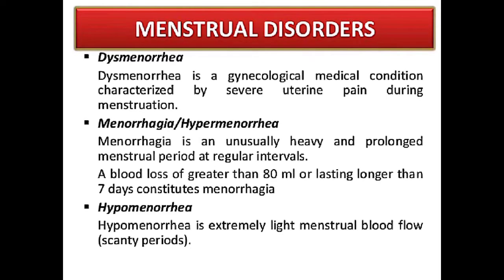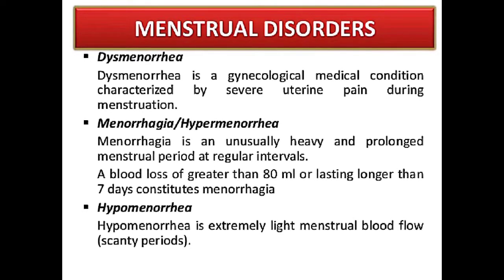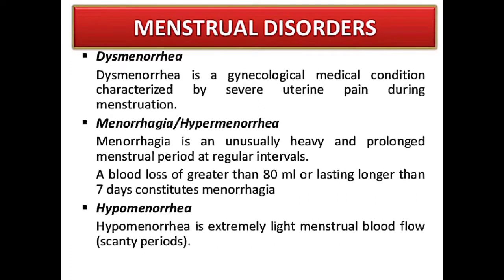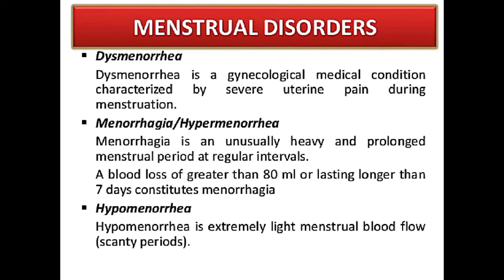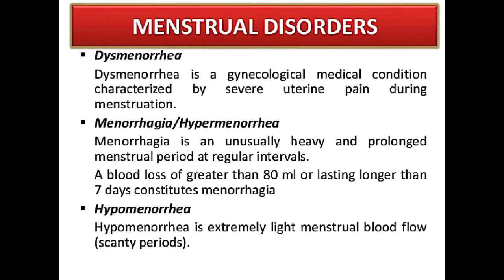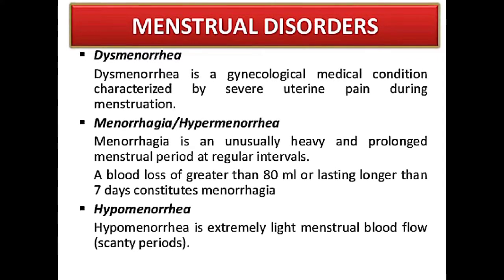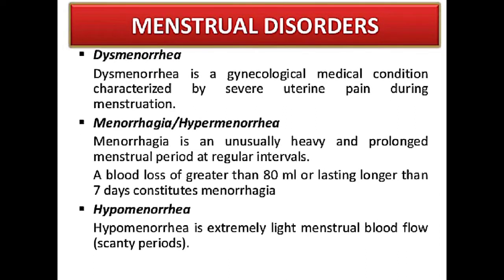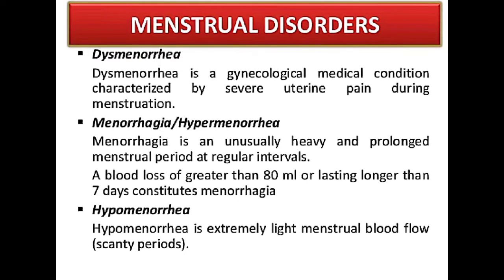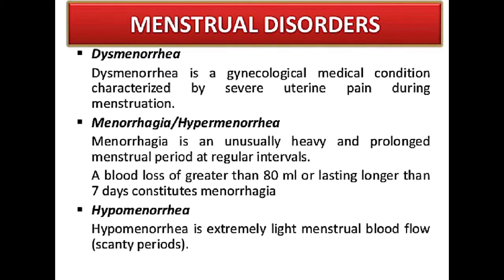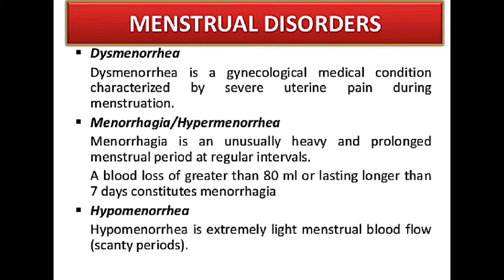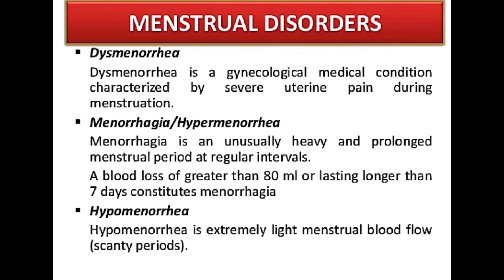Then dysmenorrhea. It is a gynecological medical condition which is characterized by severe uterine pain during the menstruation. So during the menstrual cycle, we experience abdominal pain or uterine pain, which is also known as menstrual cramps or menstrual pain. Next is menorrhagia or hypermenorrhea. Hypermenorrhea or menorrhagia is unusually heavy and prolonged menstrual bleeding at regular intervals.